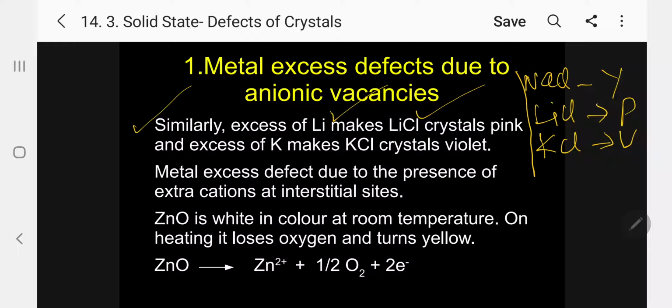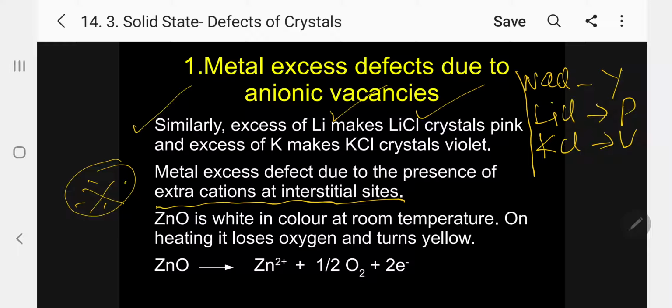So metal excess defect is due to the presence of extra cation at the interstitial site. This is the important information. Metal excess defect is due to the presence of extra cation at interstitial site.